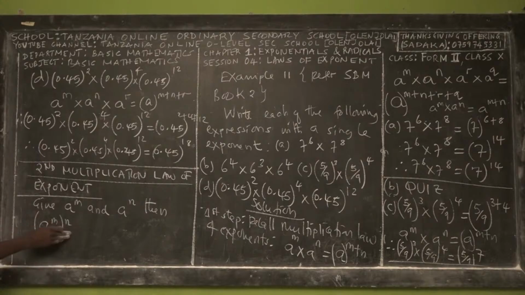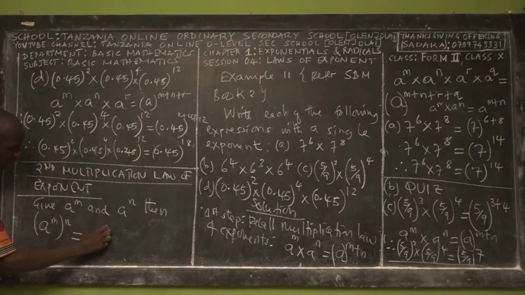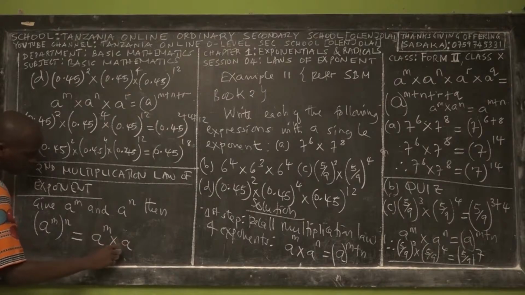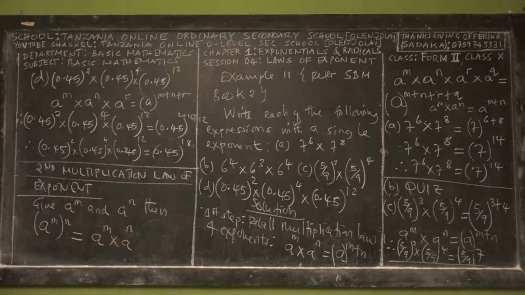How are we going to deal with this? The law states that if you have a power m, then outside of the bracket we have another exponent which is n. With this one, we say that this is equal to a power m multiplied by a power n. You have to understand carefully. This is not true.